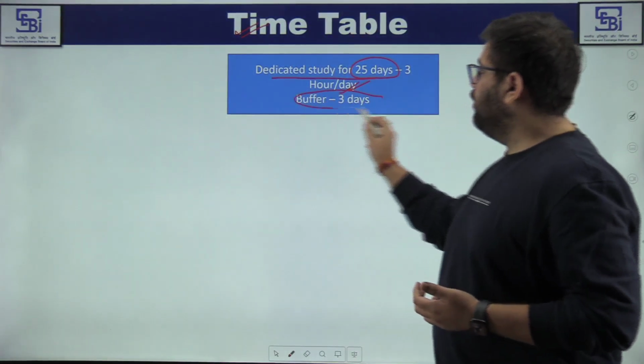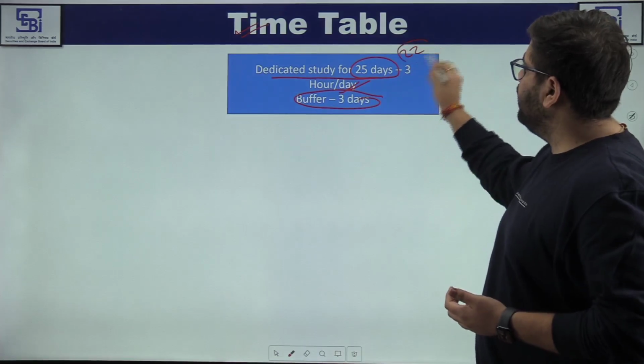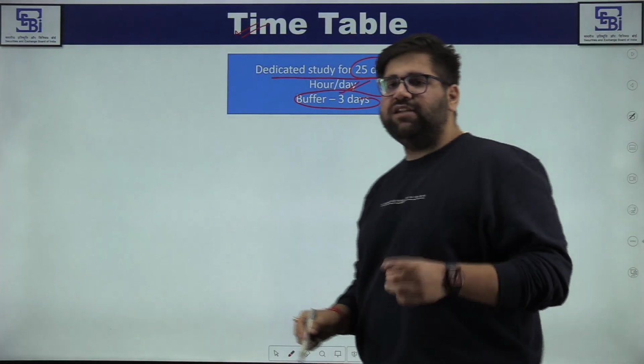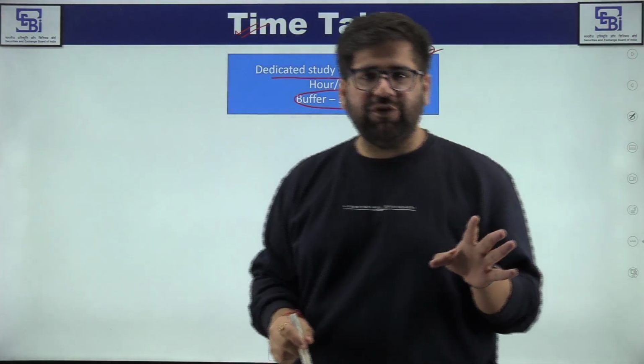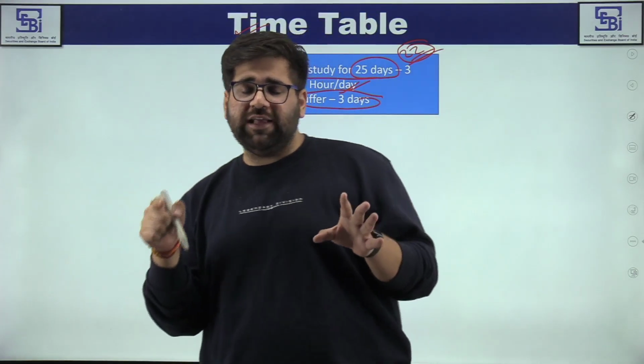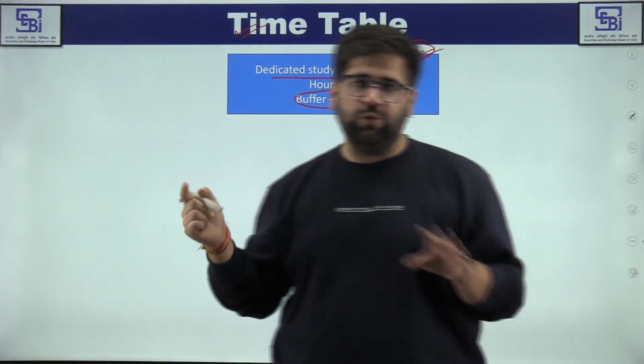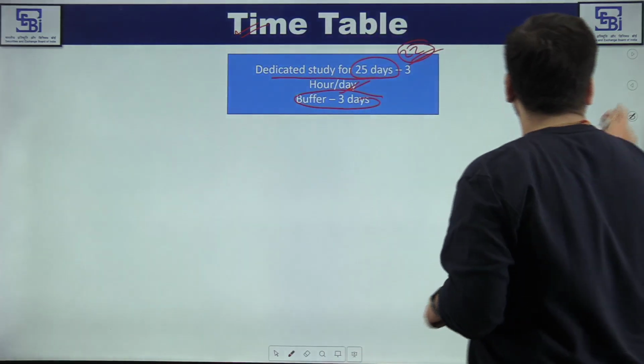And I have kept a buffer of 3 days. So my overall timetable is of 22 days only. Within 22 days, you can easily clear the phase 1 questions. But after those days, you will have to practice some more for phase 2. Okay. So now let's begin with this timetable.